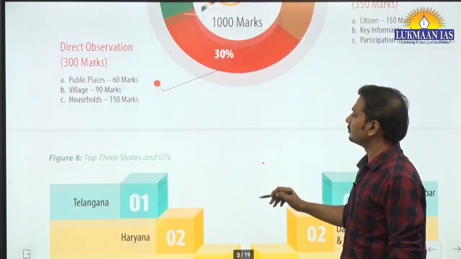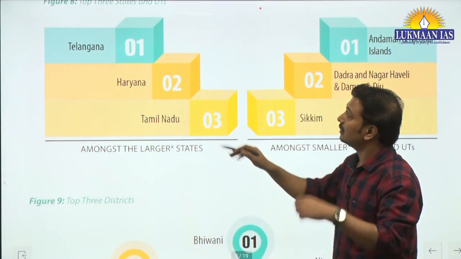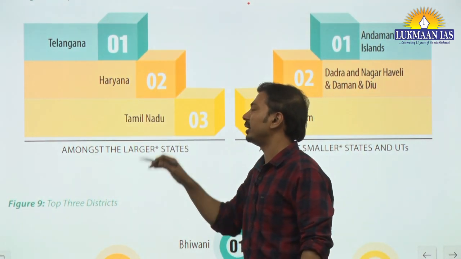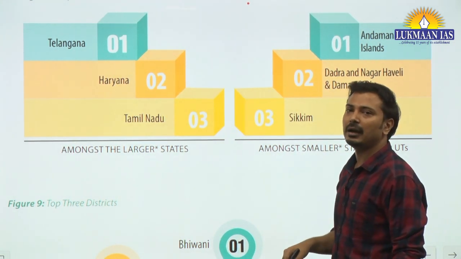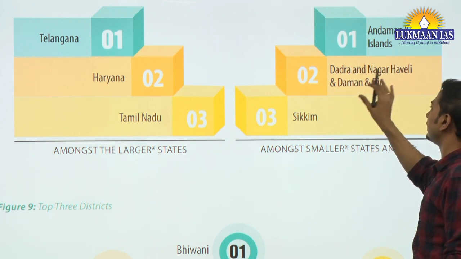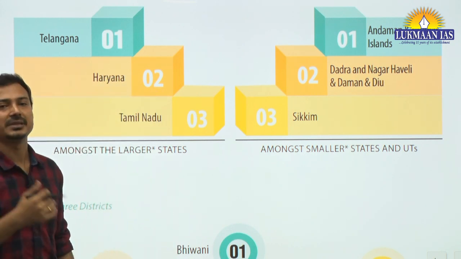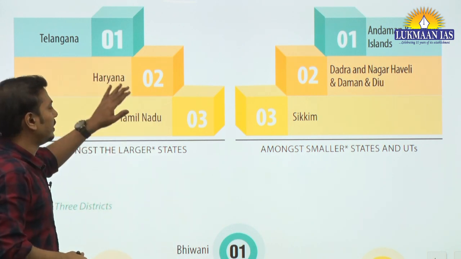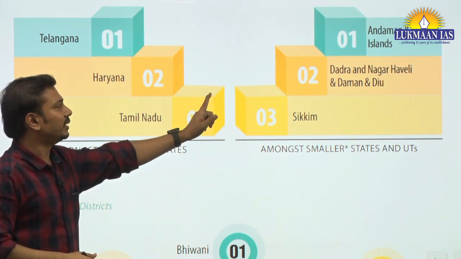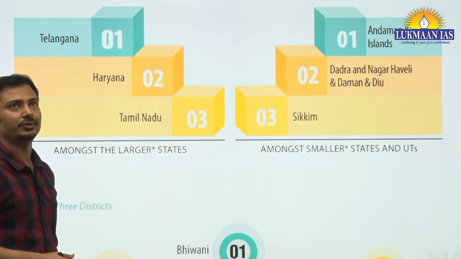Fine. Now, which states were given the top rankings? Telangana received the first rank, followed by Haryana, then Tamil Nadu in third rank. Among the small states and union territories, first is Andaman and Nicobar, second is Dadra Nagar Haveli, and third is Sikkim. Remember this ranking for the prelims examination. Telangana, Haryana, Tamil Nadu among the large states, and Andaman and Nicobar, Dadra Nagar Haveli and Daman Diu, and third Sikkim among the small states and union territories.